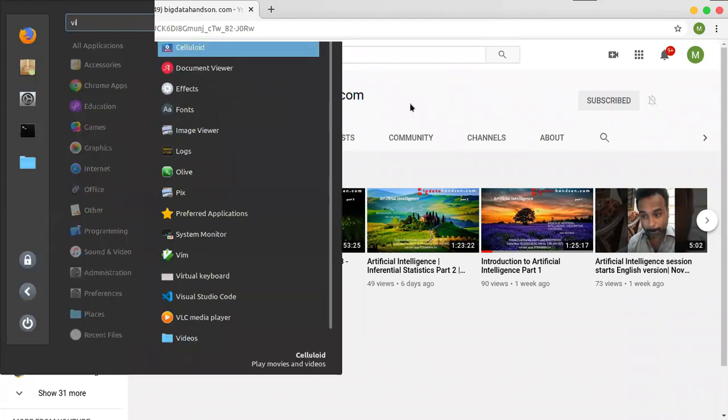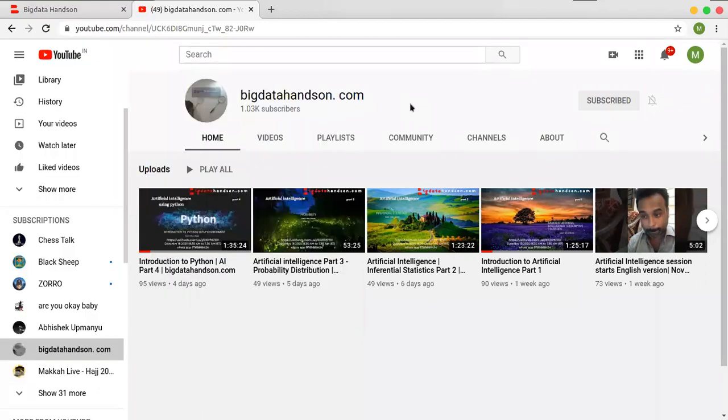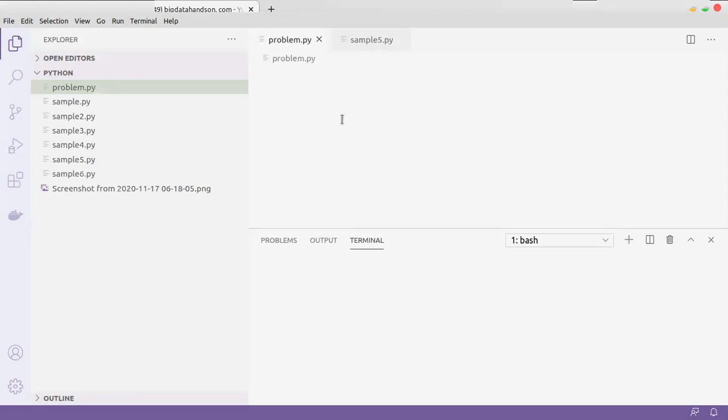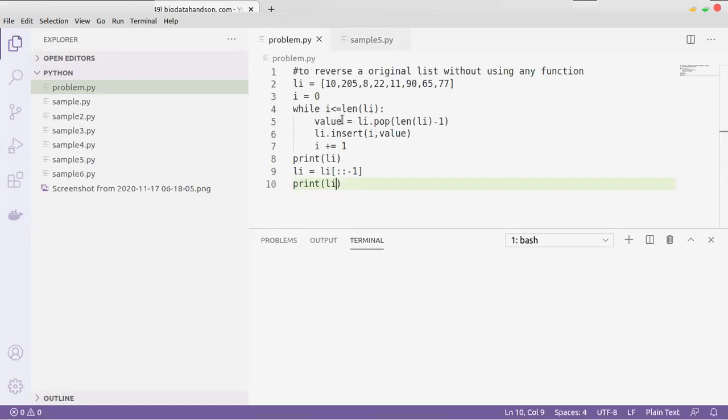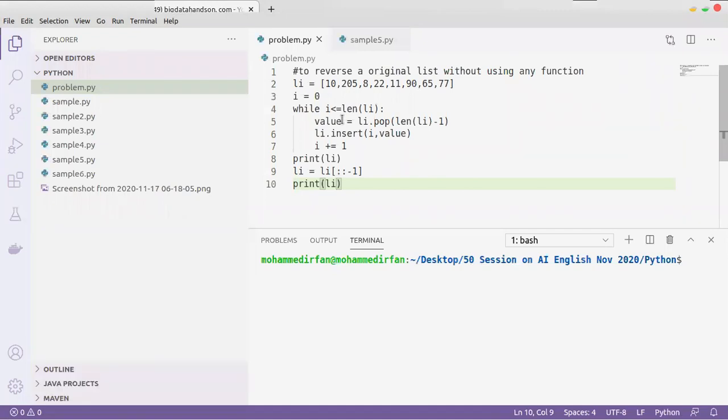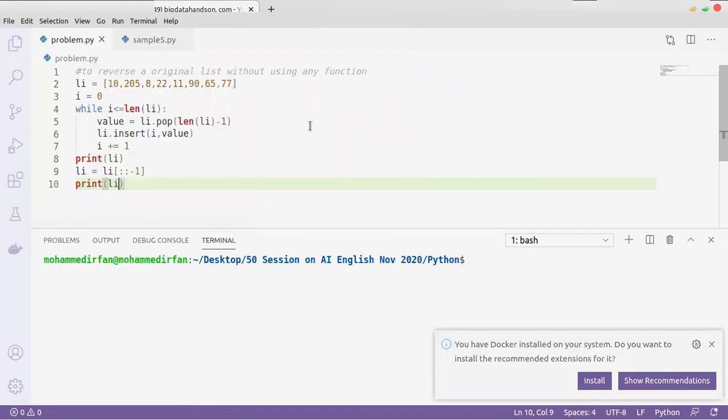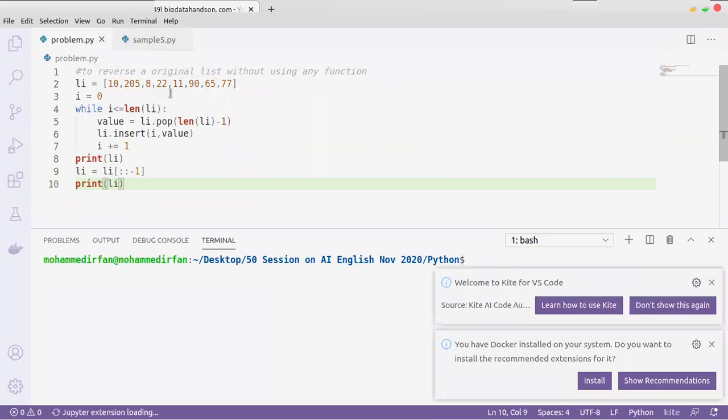So let me start Visual Studio Code. Today we'll see the remaining sequence data types, that are sets and dictionaries. Before that, those who visited yesterday's session know what problem we faced yesterday on reversing the list, the original list, right?